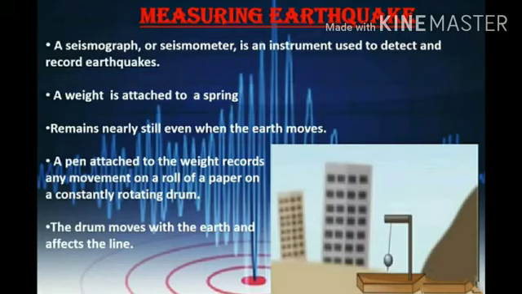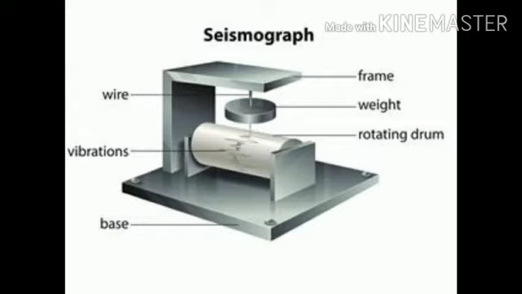A seismograph or seismometer is an instrument used to detect and record earthquakes. A weight is attached to a spring which remains nearly still even when the earth moves. A pen attached to the weight records any movement on a roll of paper on a constantly rotating drum. The drum moves with the earth and affects the line. In this picture, you can see a seismogram recording a seismograph.